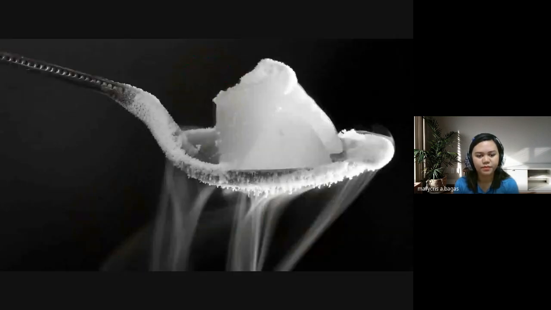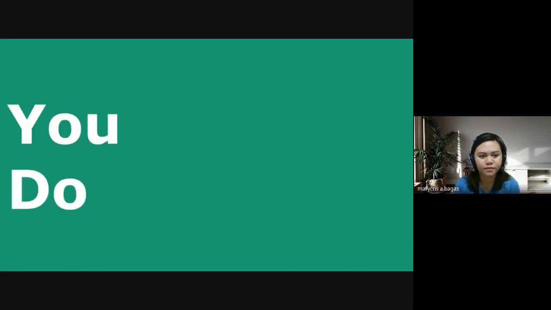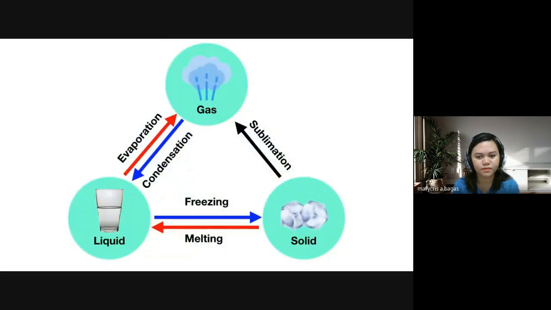Finally, here's one more. When you have a cube of dry ice, solid carbon dioxide, it turns straight from a solid into a gas. What is it called when a solid turns into a gas? Well, when a solid turns directly into a gas, it's called sublimation. Now it's time for you to practice on your own. On cold days, you sometimes see droplets of water form on your window. What is happening to cause that? Well, that's happening because water vapor or water gas in the air is turning back into a liquid on your window. That is an example of condensation.